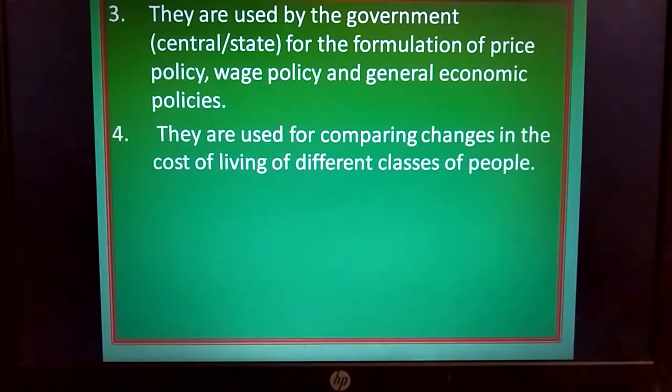For middle class, separately it will be calculated. For lower middle class, it will be separately calculated. When we calculate in that way, based on the economic condition of different groups of people, then certainly comparison becomes possible. That's what is being said in the fourth use. They are used for comparing changes in the cost of living of different classes of people.